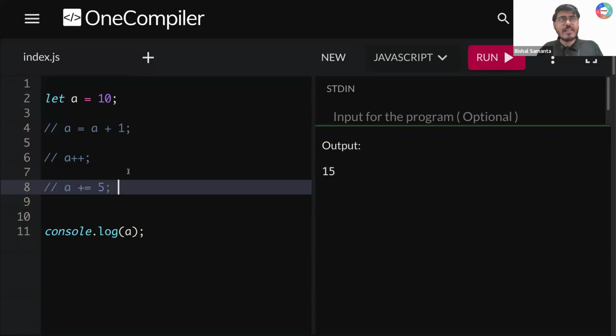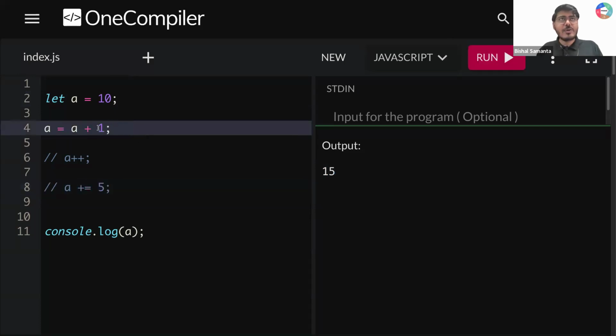Okay. So now tell me one thing. If I do here, A is equal to A plus 7, what will be my final value? Initially, we had a 10. We increment that value by 7. So this 10 becomes what? 17. After that, you are printing A. So what will be your new value? Your new value will be 17.